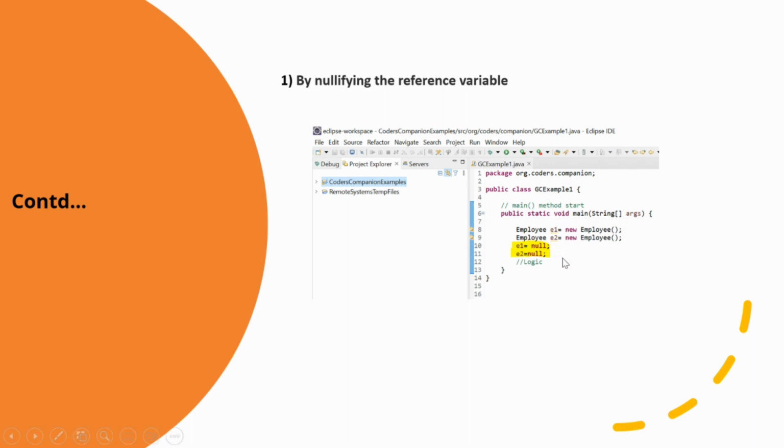After the execution of the second line, the first object referenced by E1 becomes eligible for garbage collection as a null reference is assigned to it. After the execution of the next line, the second object referenced by E2 also becomes eligible for garbage collection as a null reference gets assigned to it. So this is the example of nullifying the reference variable.